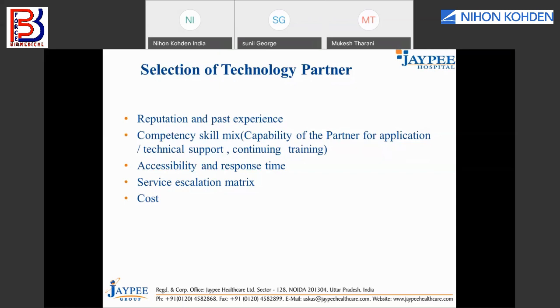Then service escalation metrics. This is something very tricky. In all the multinational product companies, like Nihon Kohden or Philips, you have call login numbers. You log a call, it is registered, and you have a ticket number, so you can track your complaint at any given point of time. If it is not resolved, it will get escalated.